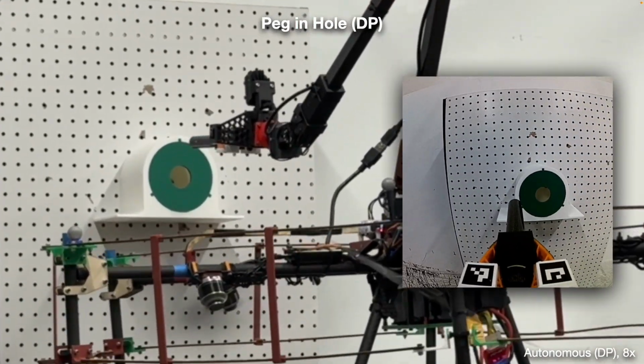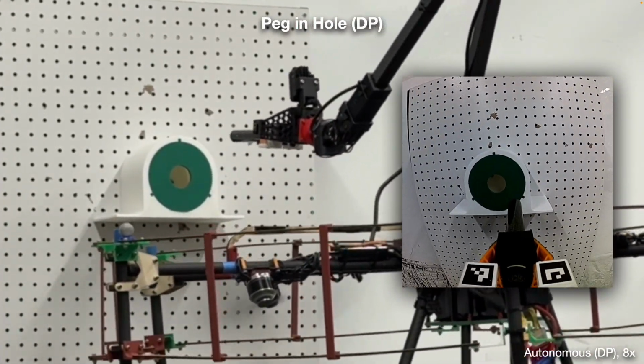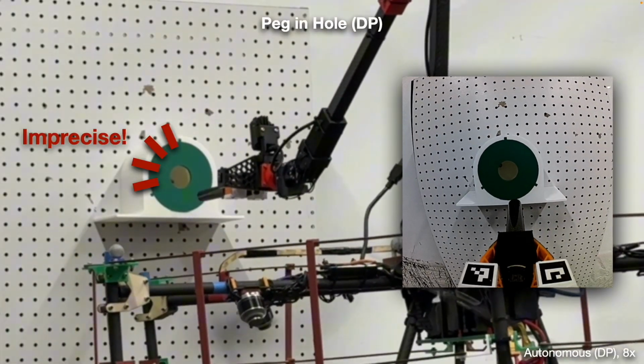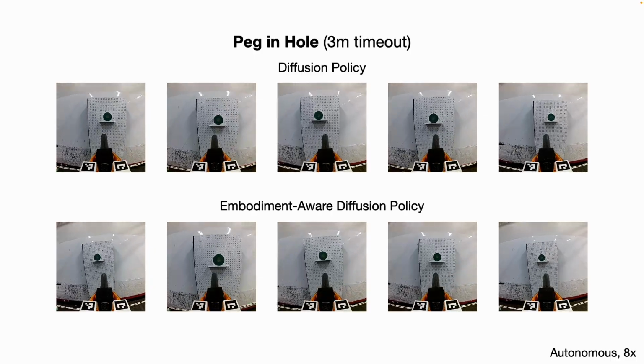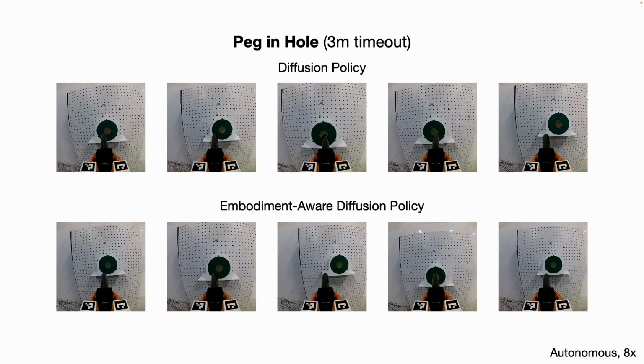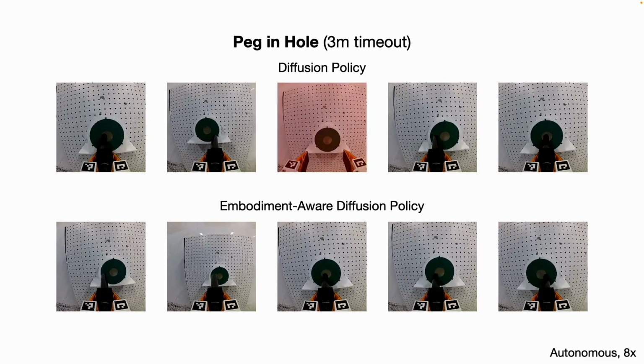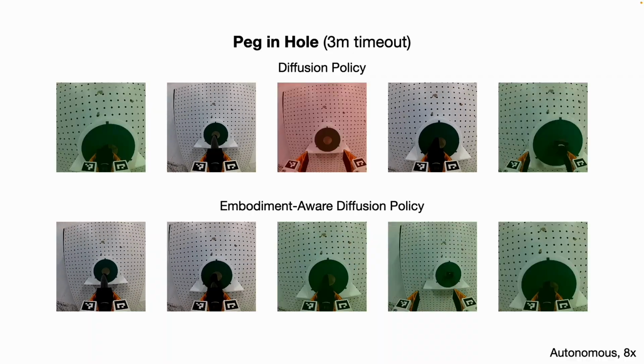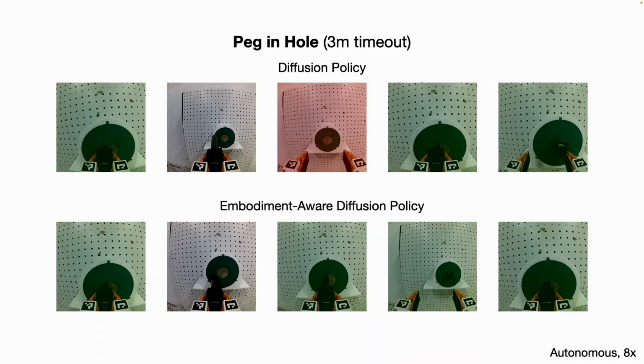In real-world trials, the difference is clear. With a standard diffusion policy, the aerial robot drifts, misaligns, and ultimately fails to insert the peg. In contrast, with EADP, the system succeeds in all trials. This embodiment-aware correction dramatically improves precision and robustness, turning fragile, failure-prone behavior into a reliable, repeatable skill.